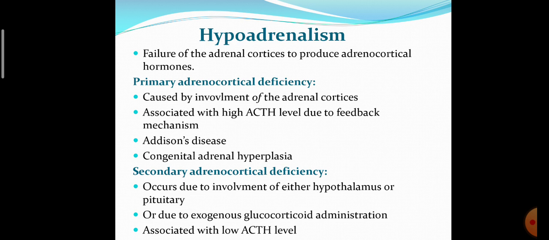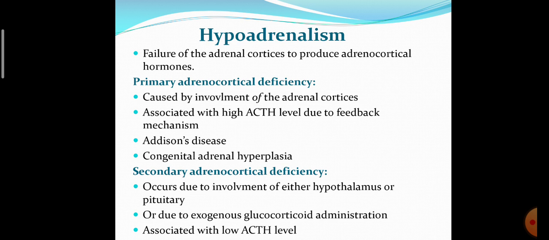If secretion of the adrenal gland decreases, it causes hypoadrenalism, the failure of the adrenal cortex to produce the adrenocortical hormones. Primary adrenocortical insufficiency is caused by involvement of the adrenal cortex, associated with high ACTH level due to feedback mechanism: Addison's disease and congenital adrenal hyperplasia.